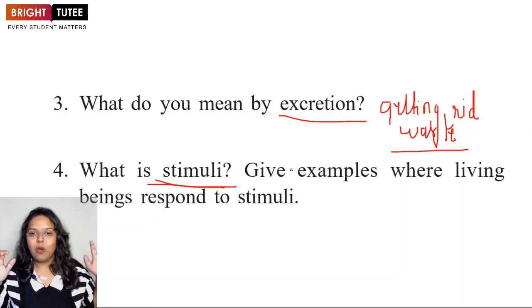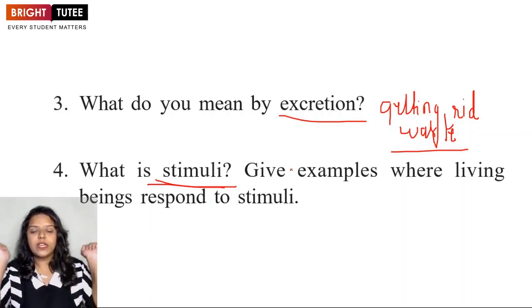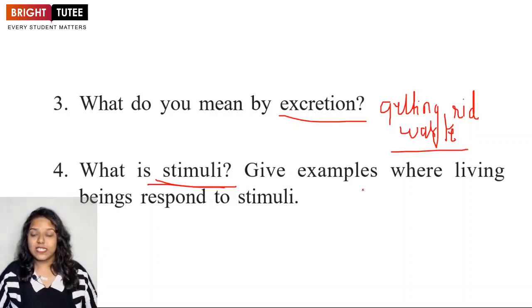So touching the hot pan is the stimuli, the change in the external environment. And when I touch the hot pan, I quickly remove my hand. So my response is to remove the hand. This is an example of response to stimuli. Plants moving towards the sunlight, growing towards the sunlight, is also an example of response to stimuli.